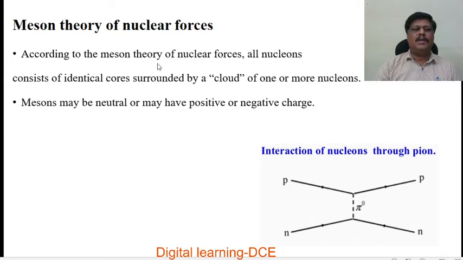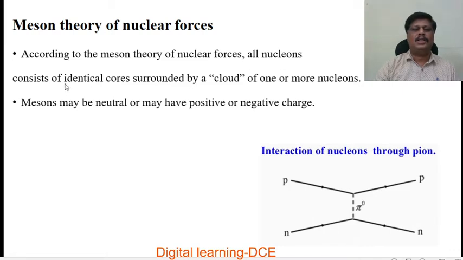According to the meson theory of nuclear forces, which is proposed by Yukawa, all nucleons consist of identical cores surrounded by a cloud of one or more mesons. Very important.